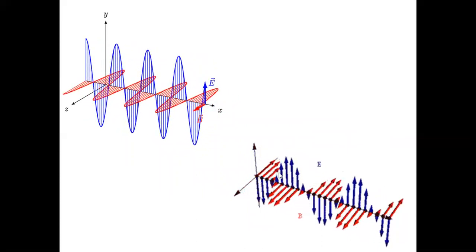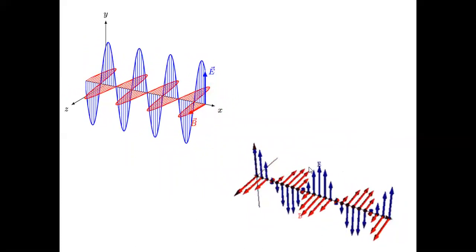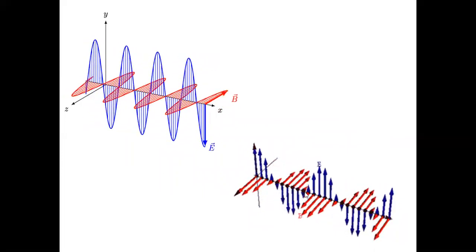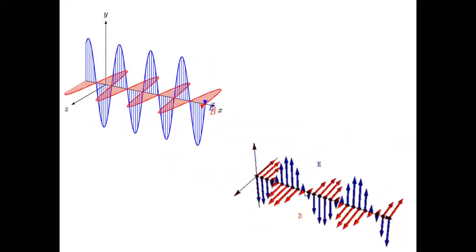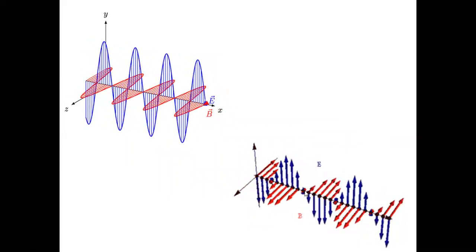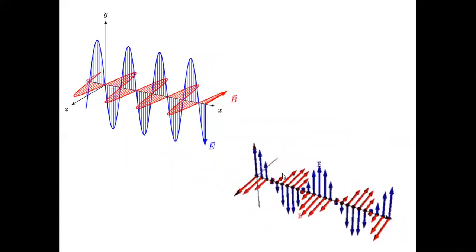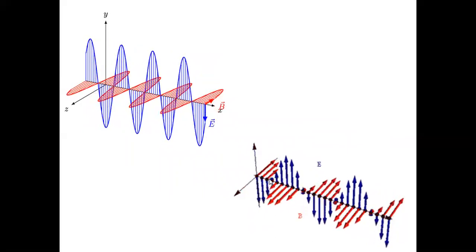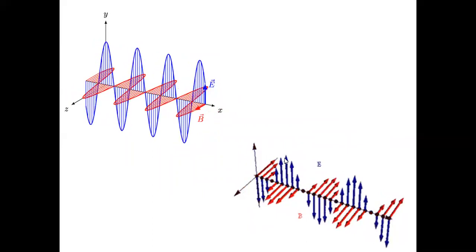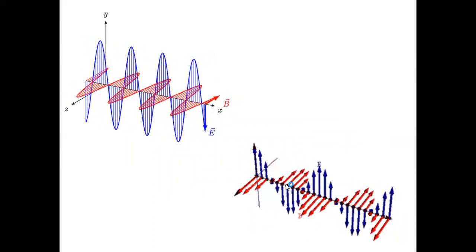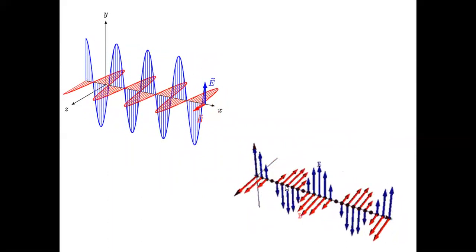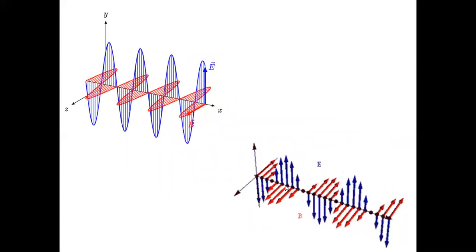So you see, at every point, is the electric field and magnetic field the same? No. If you observe a single point, the electric field is growing, the magnetic field is growing, and then the electric field falls to zero, and the magnetic field also falls to zero. When the electric field reaches maximum at any point, the magnetic field also reaches maximum. So I will observe this point now. After some time, now it is maximum here. It decreases to zero at another moment. So timely varying electric and magnetic fields produce an electromagnetic wave.